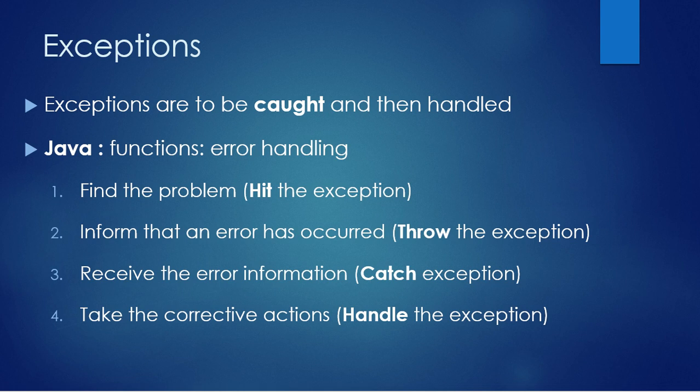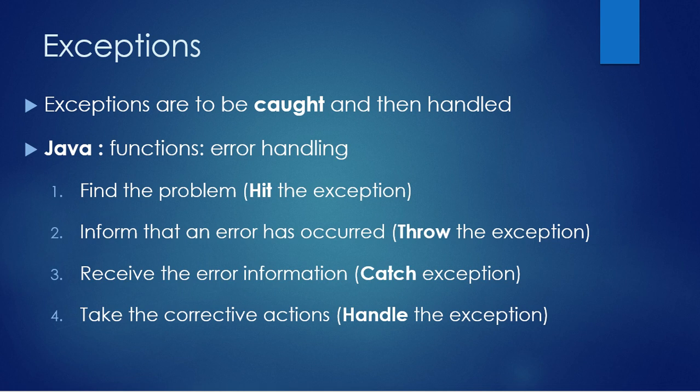Second, you have to inform the occurrence of the event, and that is called throwing the exception. You are going to either throw inside your class itself to handle that particular exception, or you are going to throw it outside the class for it to be handled by a particular superclass. So that is the second step. You have to inform the occurrence of that particular error.